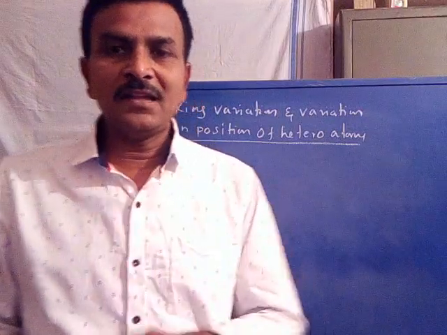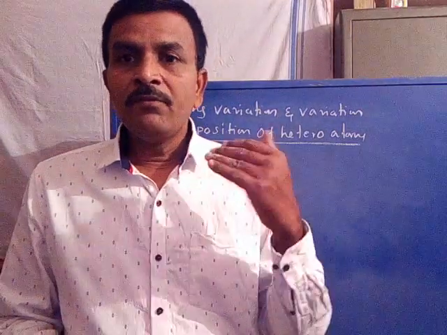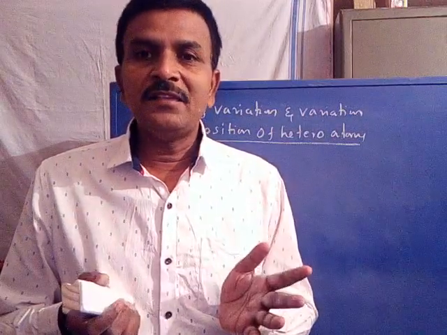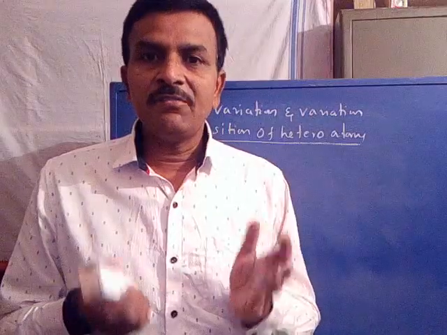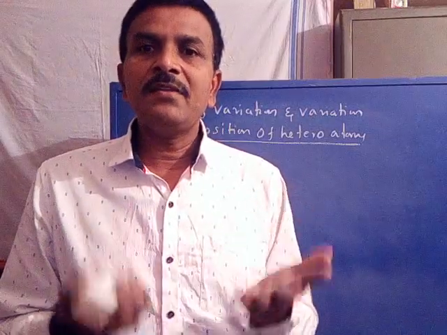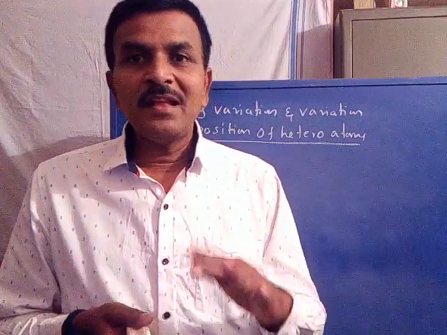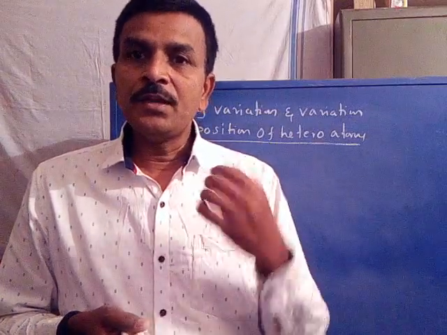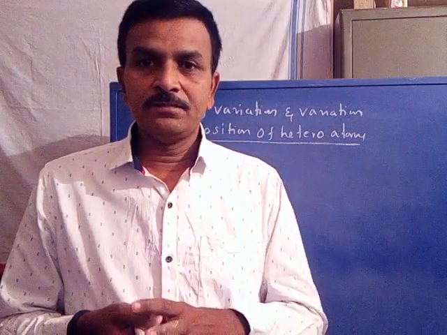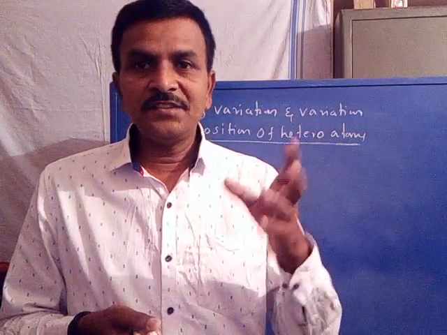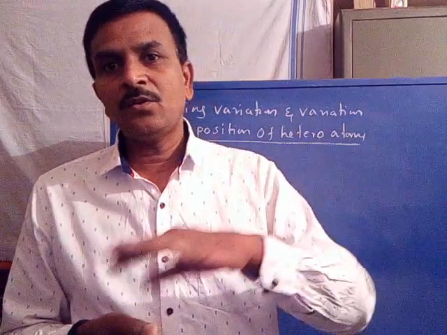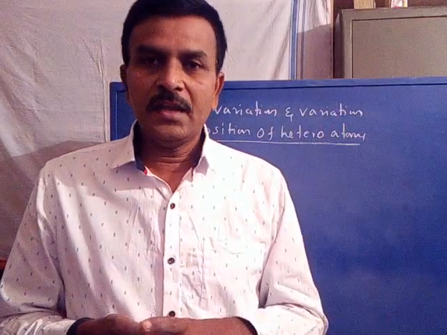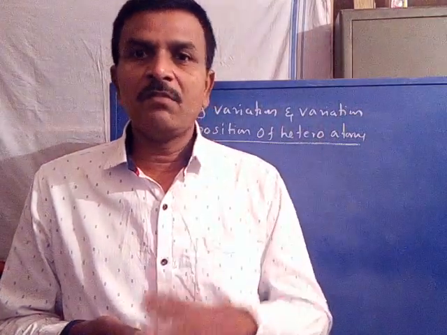So there are three strategies. Number one, we have a lead structure cyclic in nature. If it has less activity, its activity may be improved by the replacement of existing carbocyclic or heterocyclic ring with a new carbocyclic or heterocyclic ring, an exchange between carbocyclic and heterocyclic rings. This is number one.